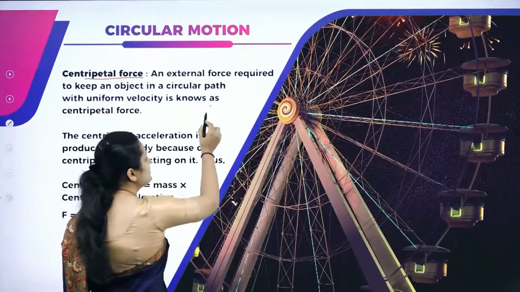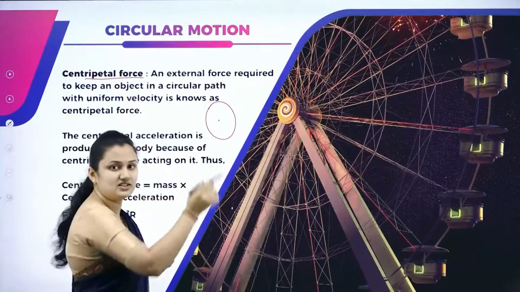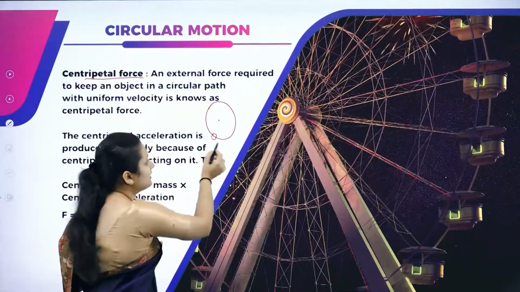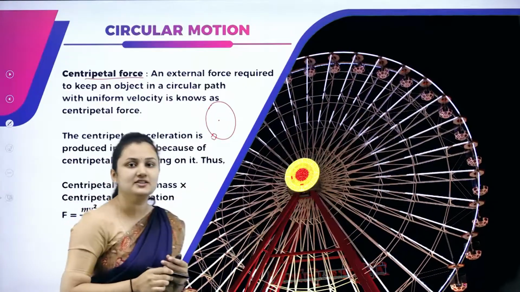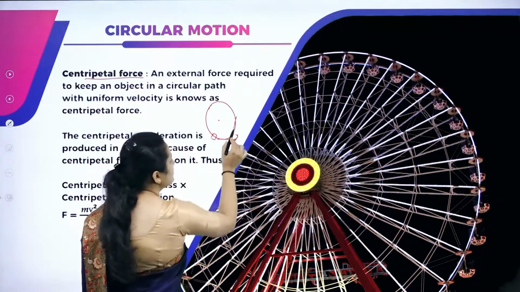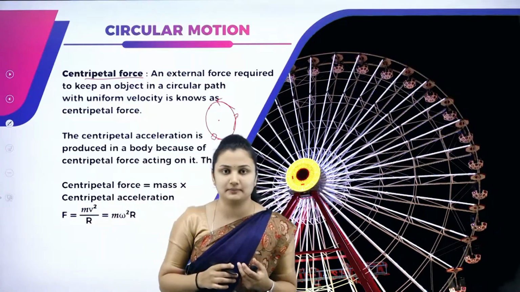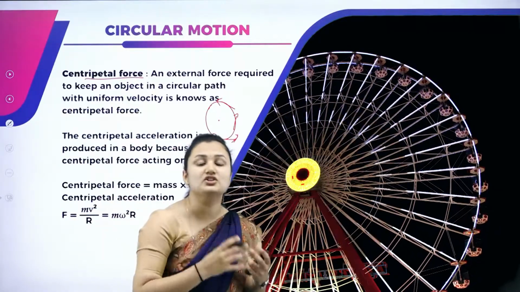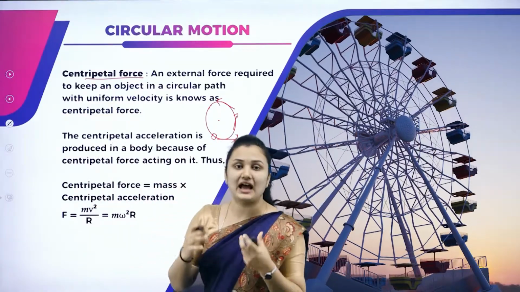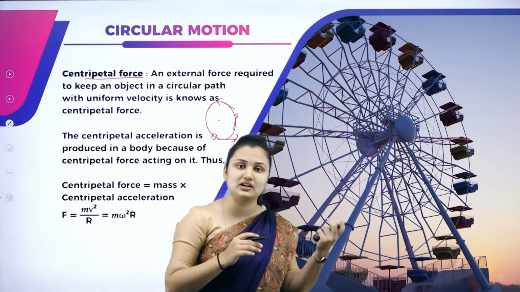For example, consider a circle. This is the center of the circle. A body is moving in the circular path. The direction of the object changes continuously. If there is a change in direction, that is only because of the external force acting on the body. The change in direction in the circular path of the object is only because of external forces acting on the body.